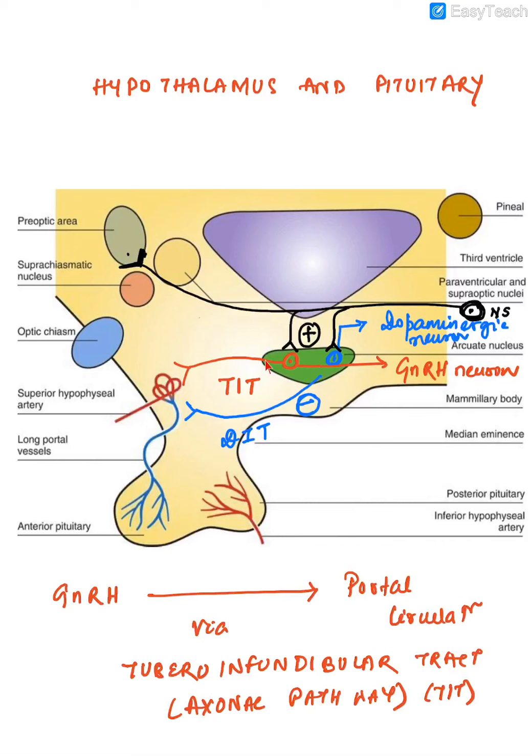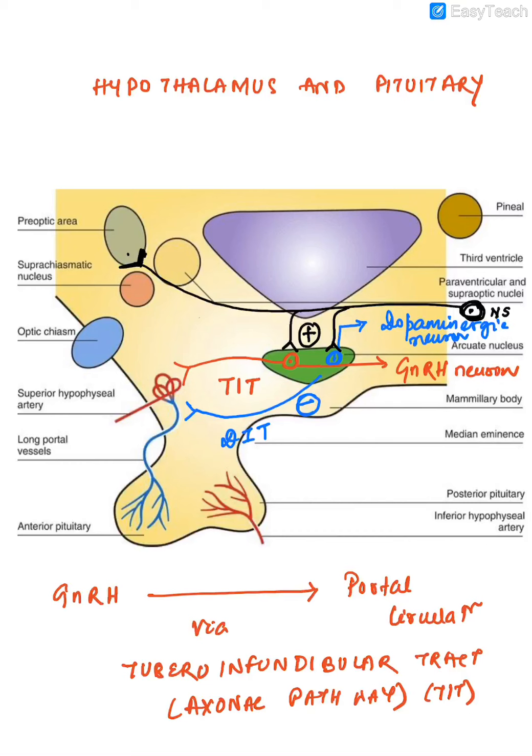Now, as you can see, the axonal processes of this nucleus end near the portal system. So this tract that you are seeing in red is the tuberoinfundibular tract, the GnRH tuberoinfundibular tract.